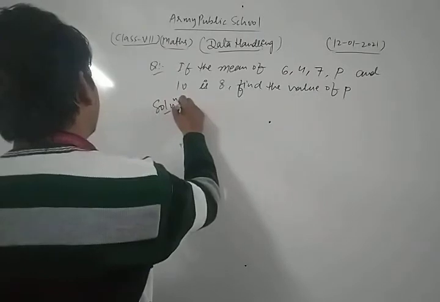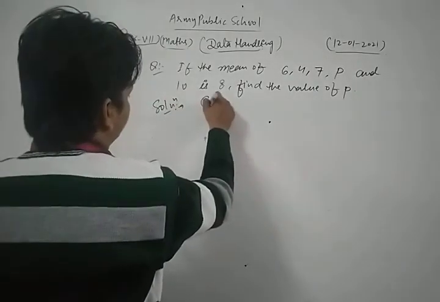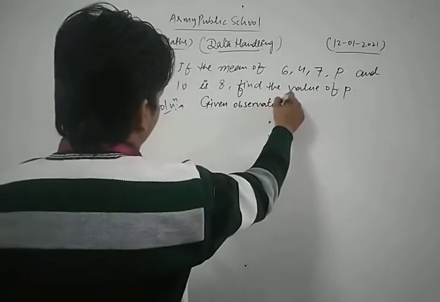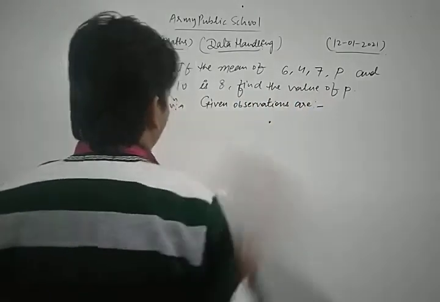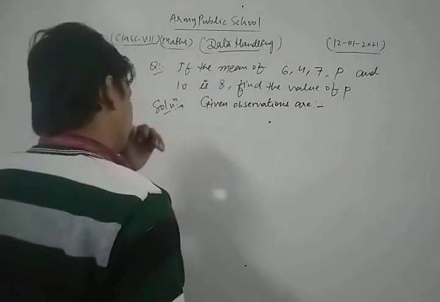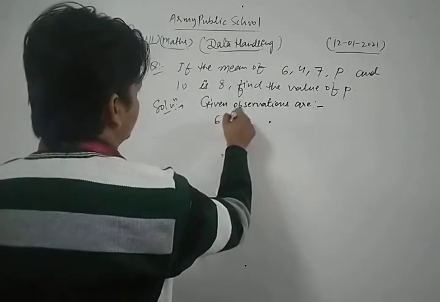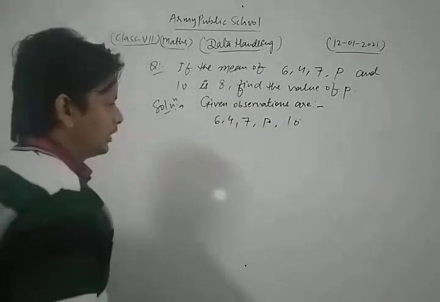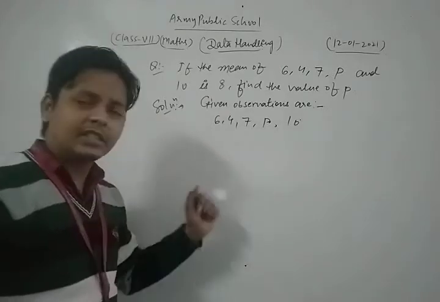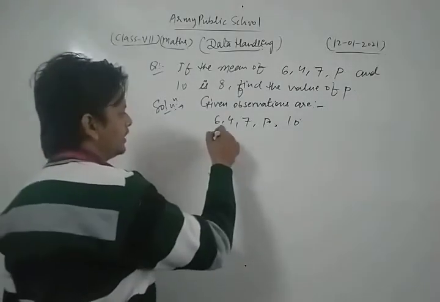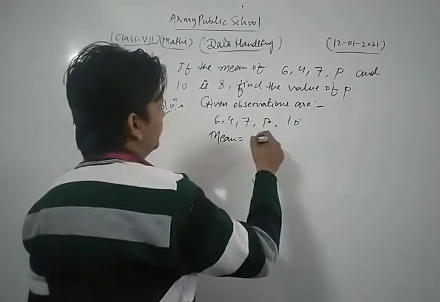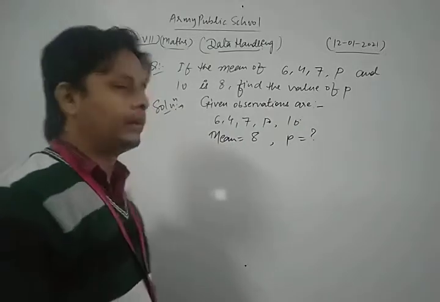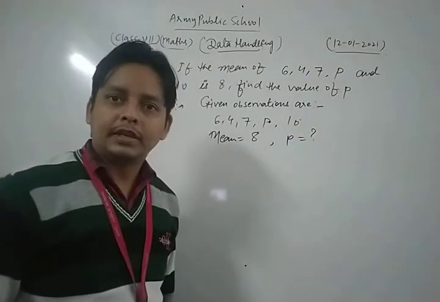First of all, we have the given observations. The given observations are 6, 4, 7, p and 10. This is the given data, and the mean of the given data is 8. We just have to find the value of the unknown variable p. Now for this question we apply the formula for mean.